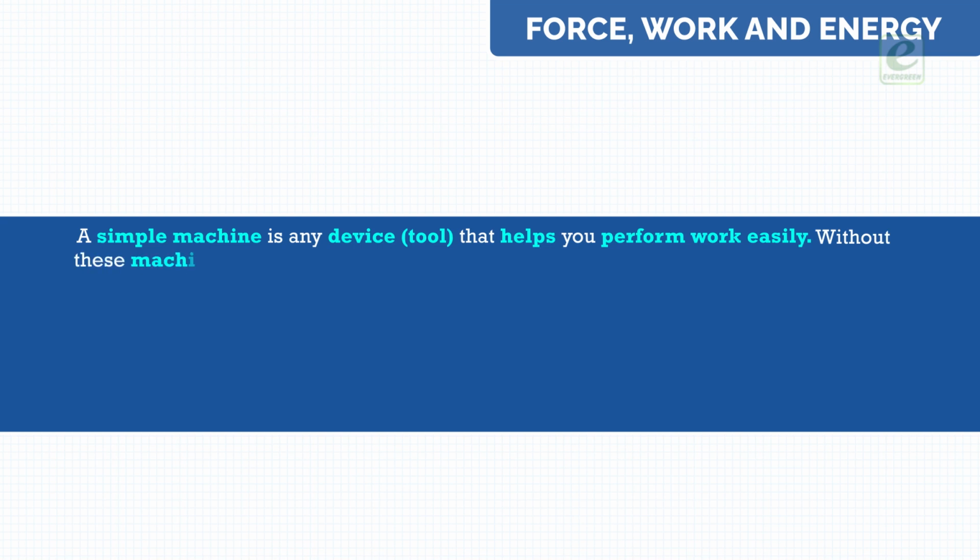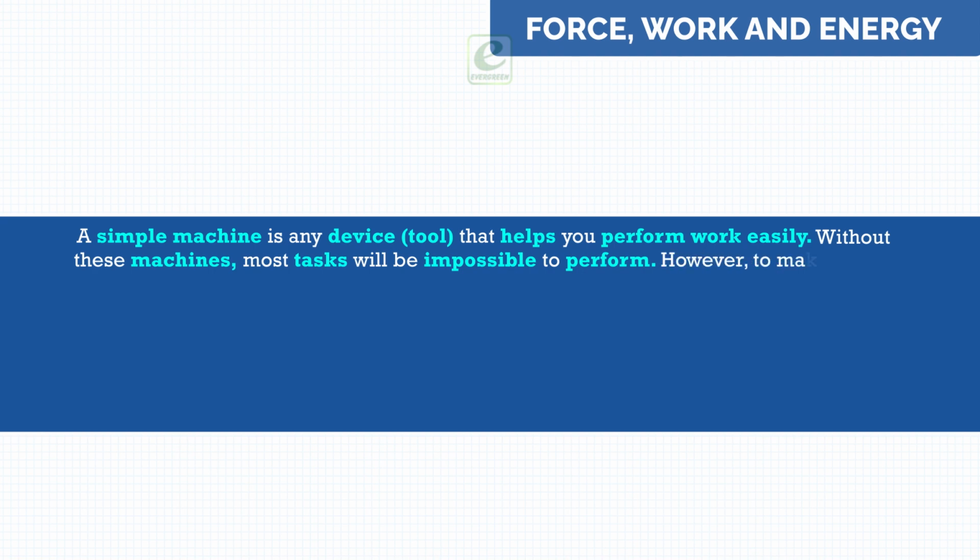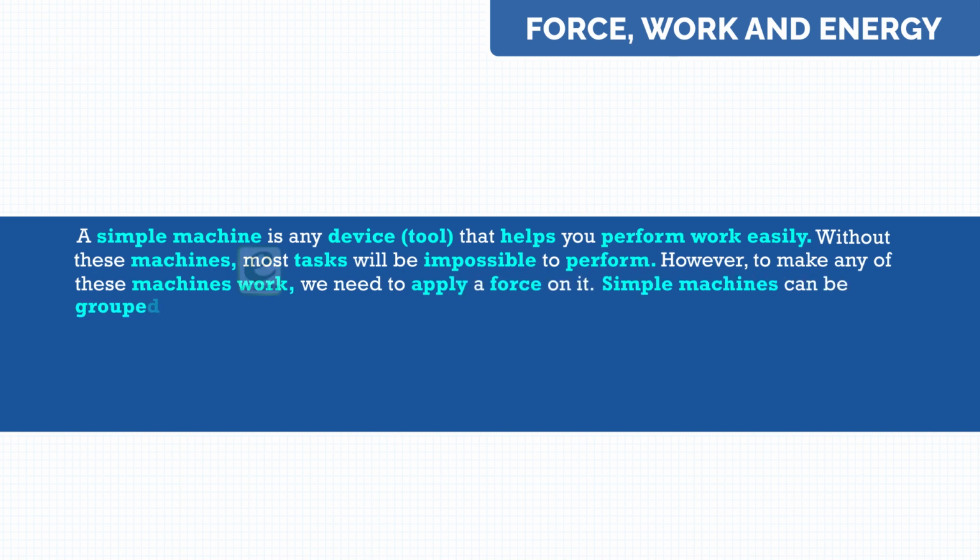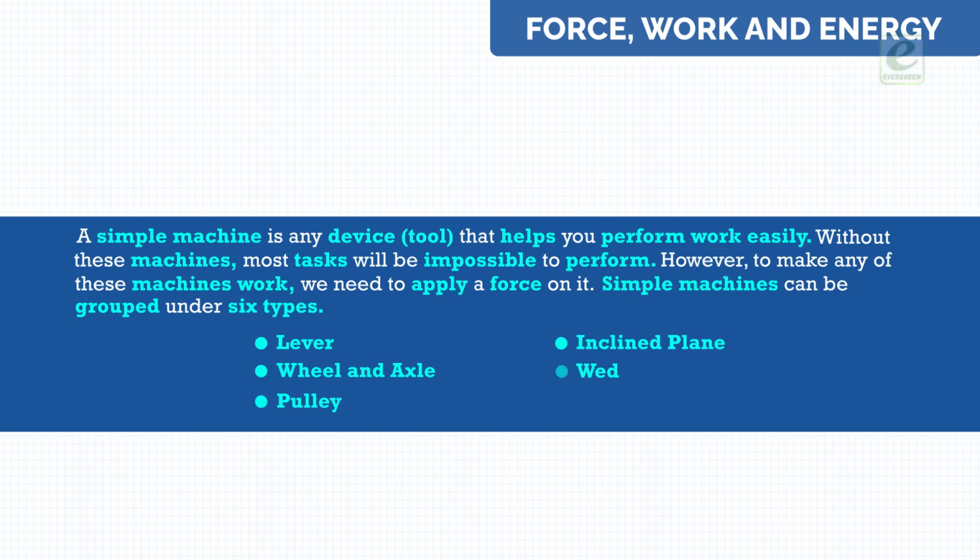Without these machines, most tasks will be impossible to perform. However, to make any of these machines work, we need to apply a force on it. Simple machines can be grouped under 6 types: lever, wheel and axle, pulley, inclined plane, wedge, screw.